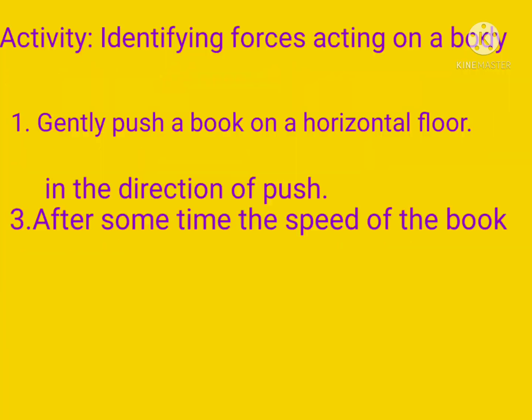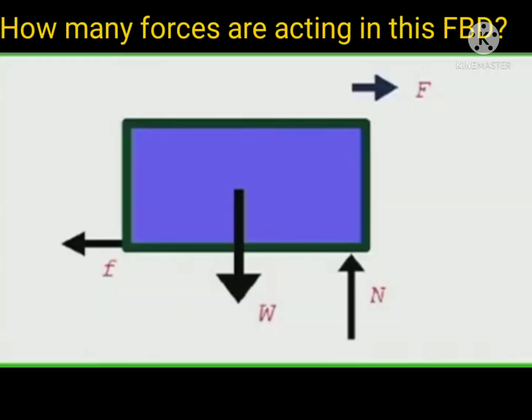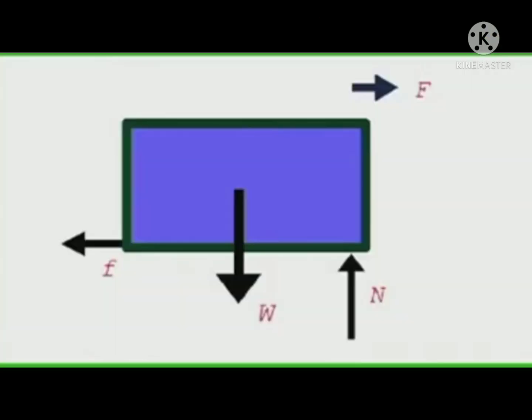How many forces are acting on the book when it is pushed on the floor? Two forces act on the book in the vertical direction. They are the weight of the book, that is W, or gravitational force acting vertically down, and second, the normal force, that is N, or reaction force applied by the table.